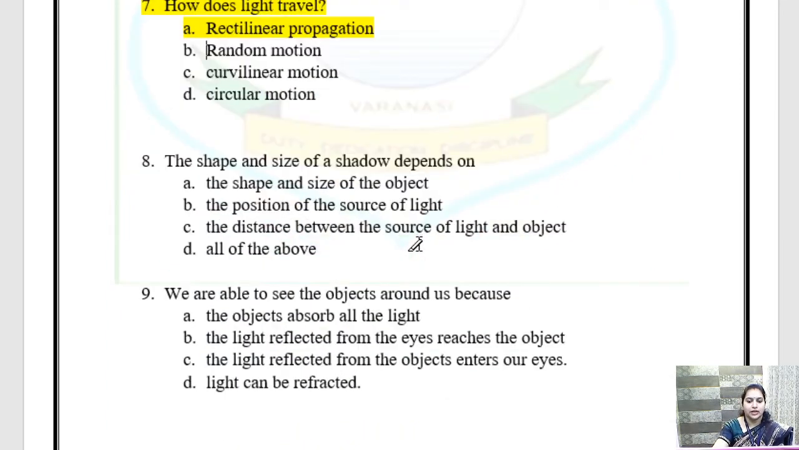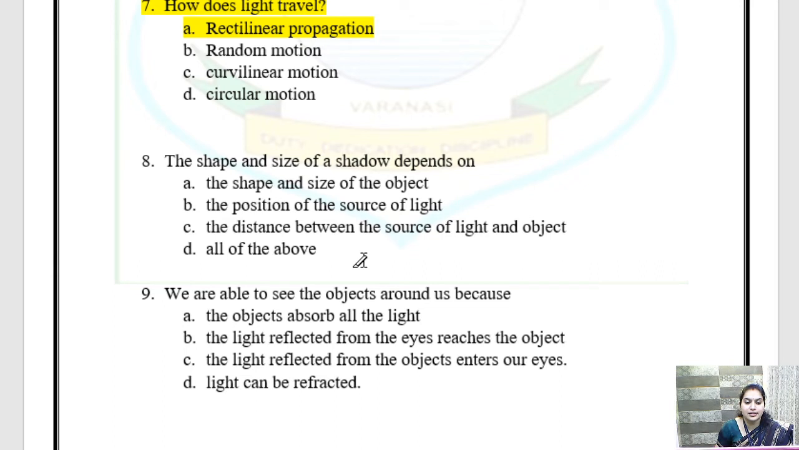Okay. Now next. The shape and size of a shadow depends on. The shape and size of a shadow depends on. Let's see what are the options. The shape and size of the object, the position of the source of light, the distance between the source of light and object, all of the above. Children, what is the correct answer? Yes, quickly. What is the correct answer, beta?